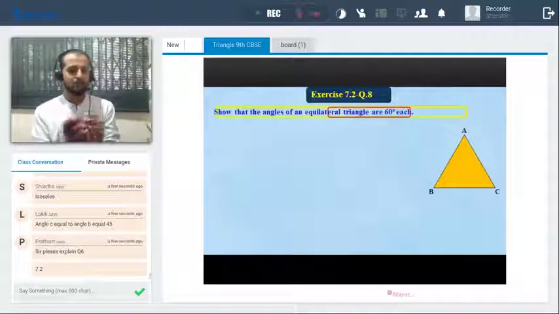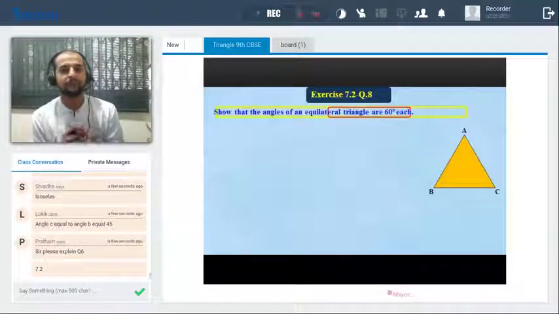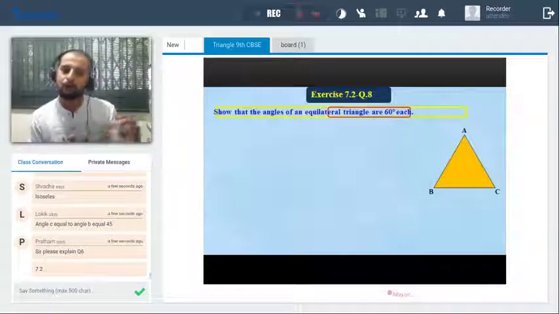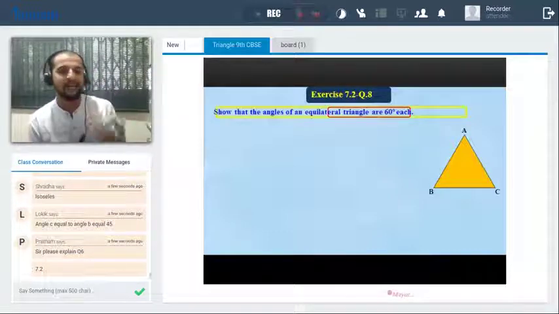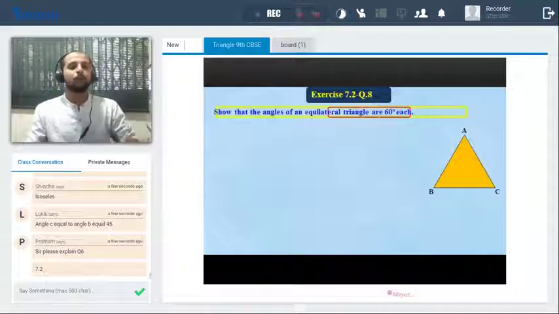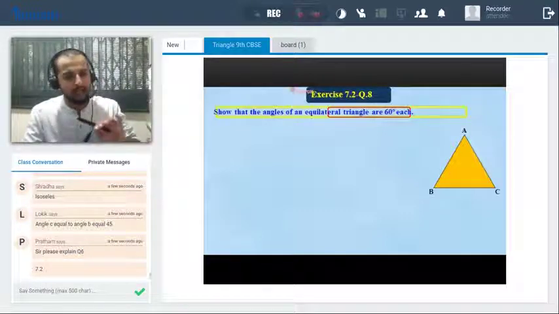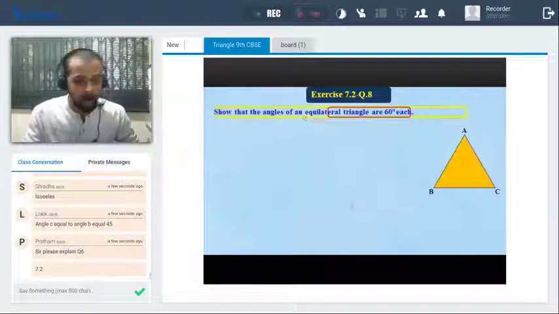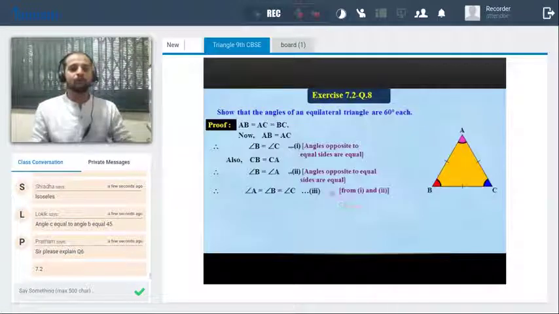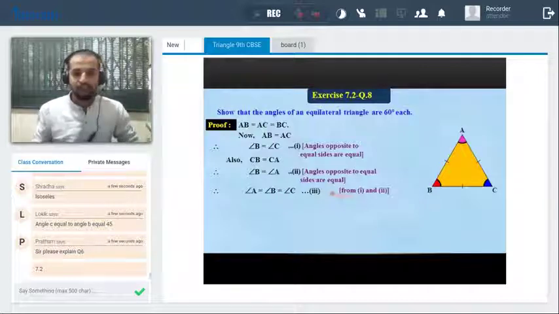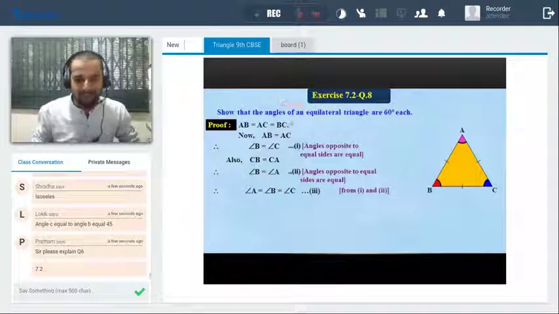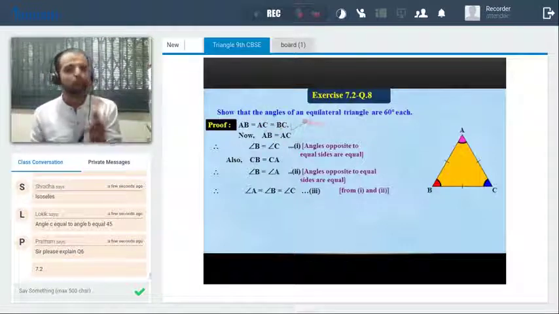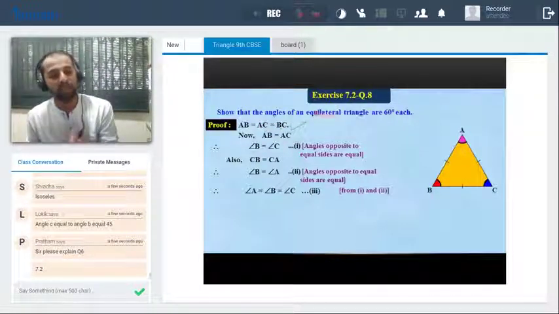So the question is very simple. Show that the angles of the equilateral triangle are 60 degree. That means we have to prove the angles. So what has to be considered? Yes, the sides we have to consider. So we know the property of an equilateral triangle, all the sides of the equilateral triangle are congruent. So all the sides are congruent. So I can say here the first step, this is the first step, that AB is equal to AC is equal to BC. But we have to show the angles equal and 60 degree, right?